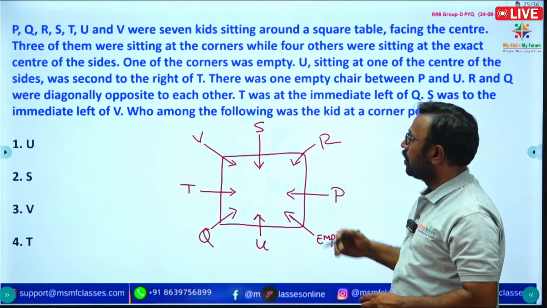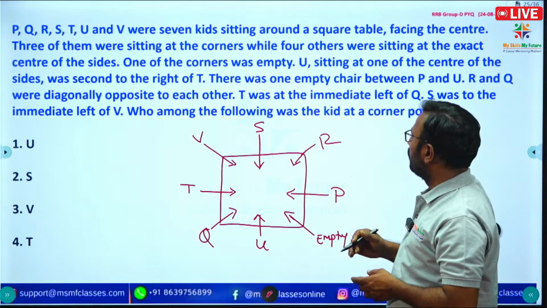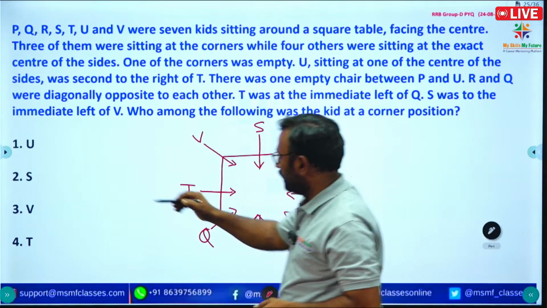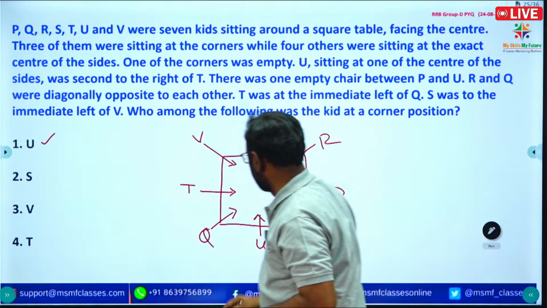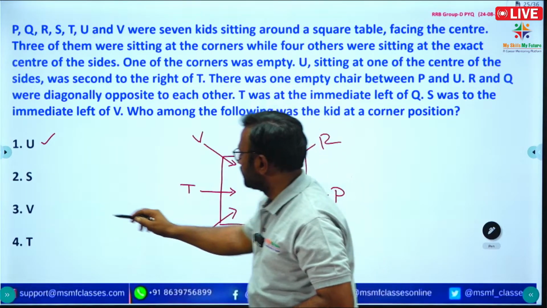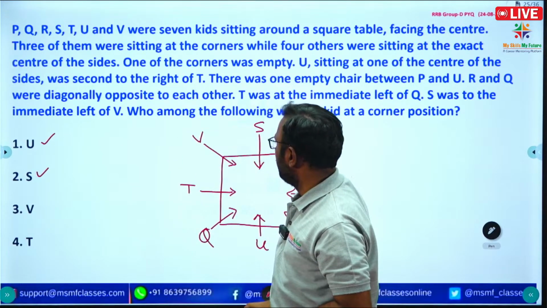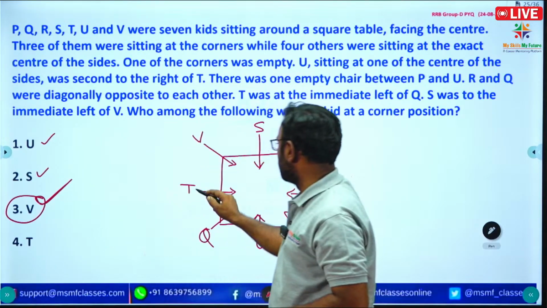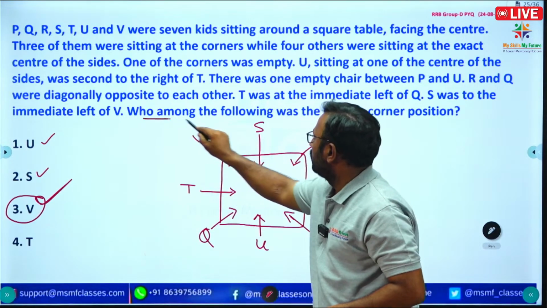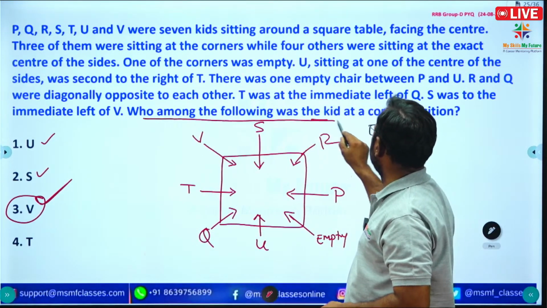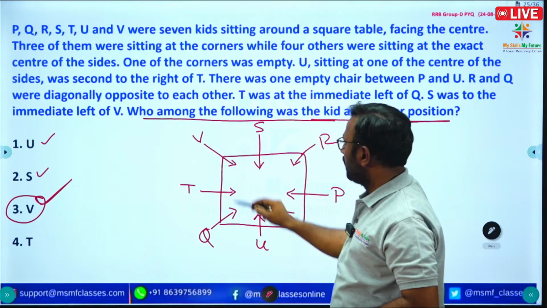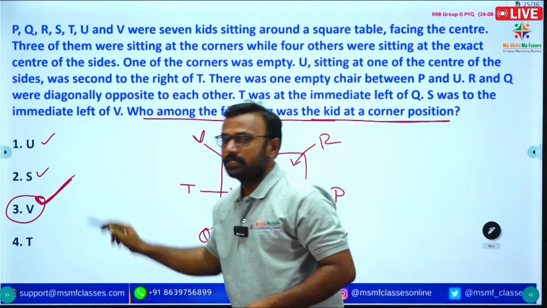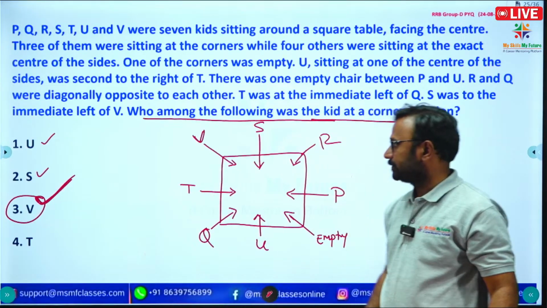What is the question? Who among the following was the kid at the corner position? Okay, so see that U is at the center. S is also at the center. V sits at the corner. T is also at the center. Who among the following was the kid at the corner position? It means V has the corner position in the options. Option 3 is correct. Right, next question.